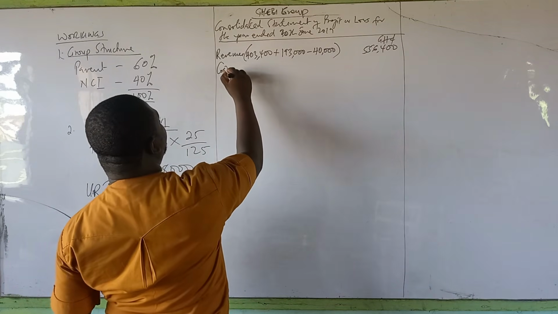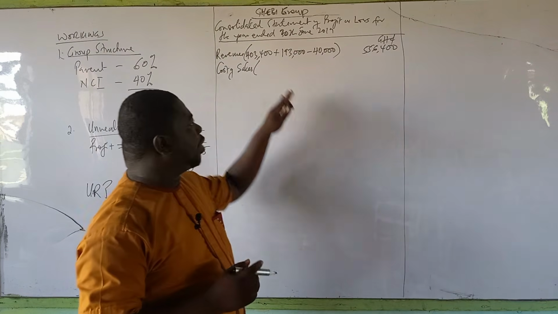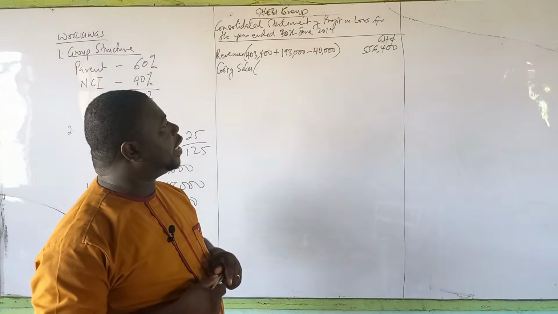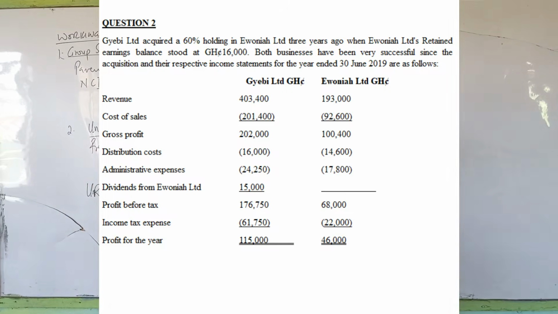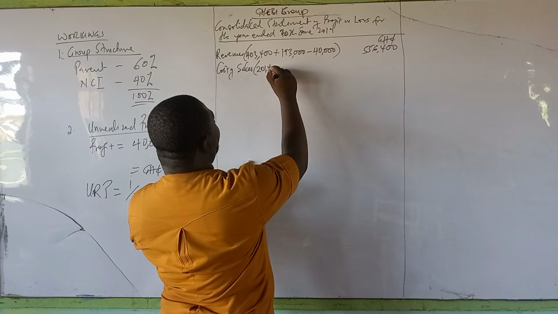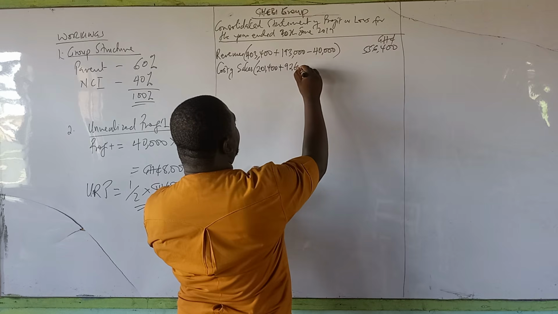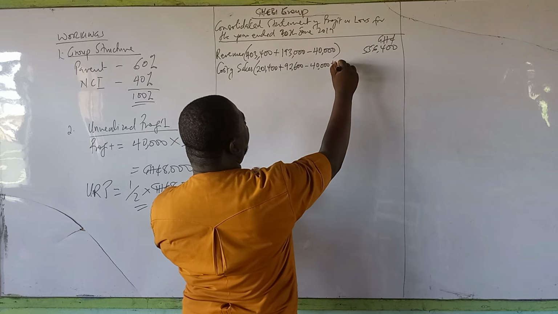Now, cost of sales. Cost of sales will also be that of the parent plus the subsidiary minus any intra-group sales plus unrealized profit. And therefore, the cost of sales of the parent company was 201,400 plus that of the subsidiary, 92,600, minus 40,000 again, plus 4,000.